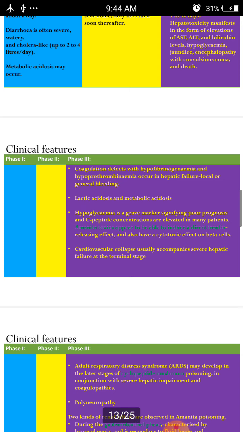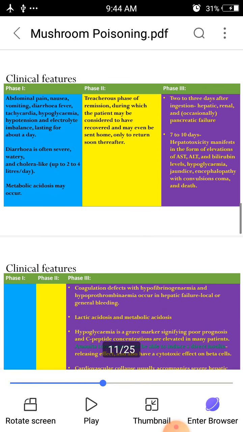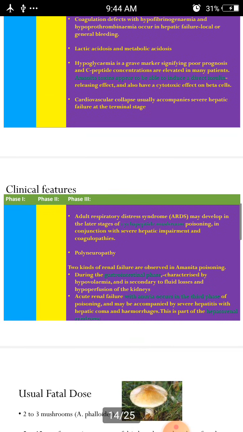Among phases 1, 2 and 3, we see more effects after the second phase only. Why? Because if it is a reversal condition and amatoxins are more, then only the phase 3 conditions will be higher. If it is cured in phase 1 and there are no symptoms recurring in phase 2, then the person will have a normal lifestyle.